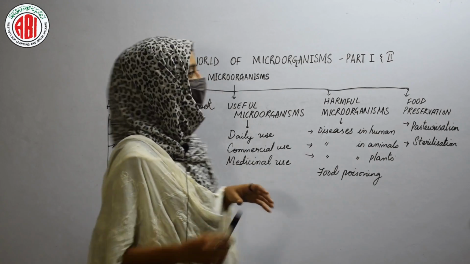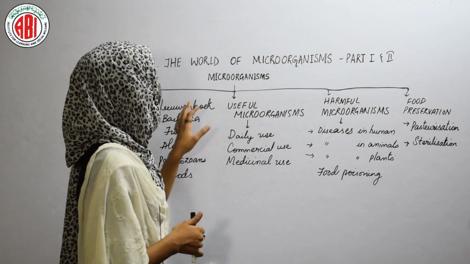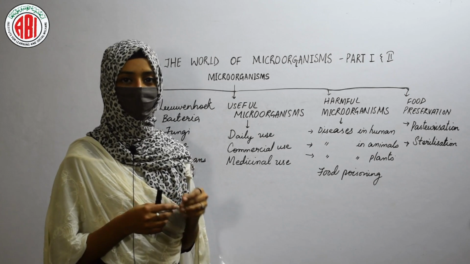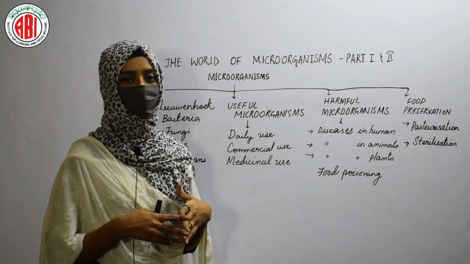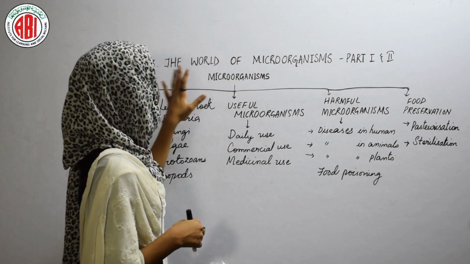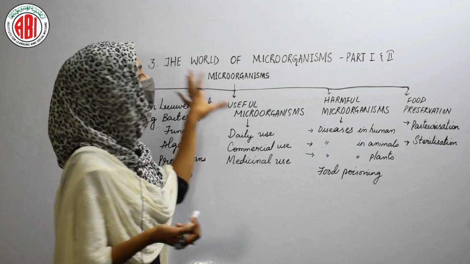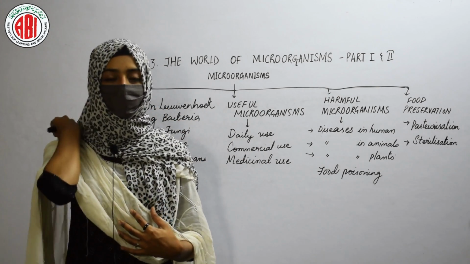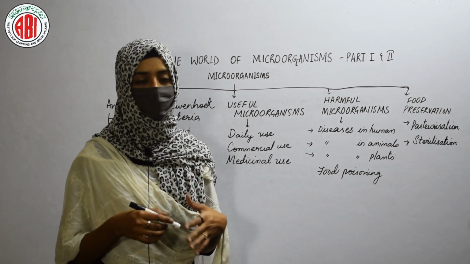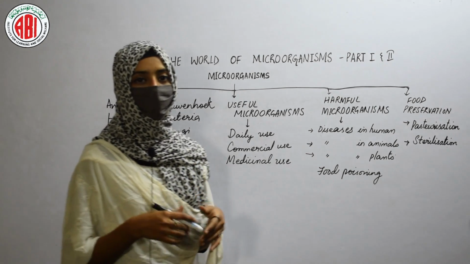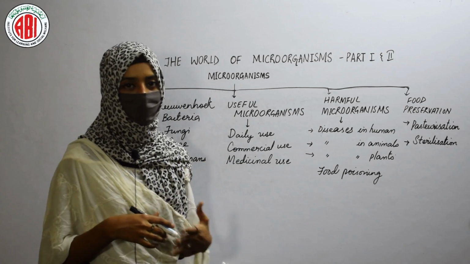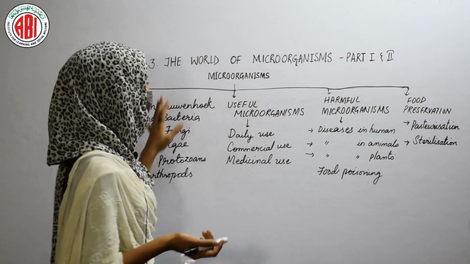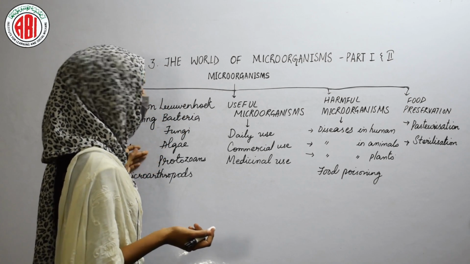Let's have a quick recapitulation of the lesson, the world of microorganisms. We have seen that the organisms that cannot be seen with our naked eye, that are very minute and can be seen only through a microscope, are called microorganisms. These were described by a scientist named Antony van Leeuwenhoek. He was a great person who made his own handmade microscope, and under it he observed many mediums and saw different kinds of microorganisms like bacteria, fungi, algae, protozoans and microarthropods.